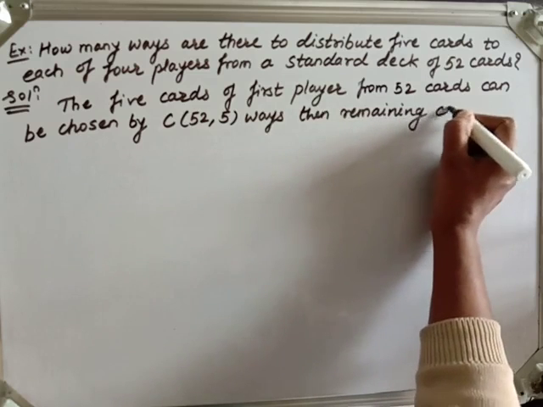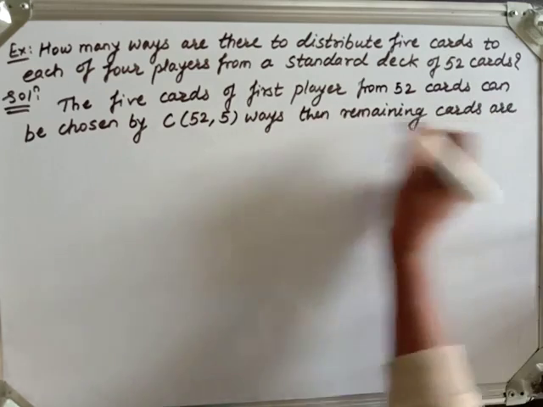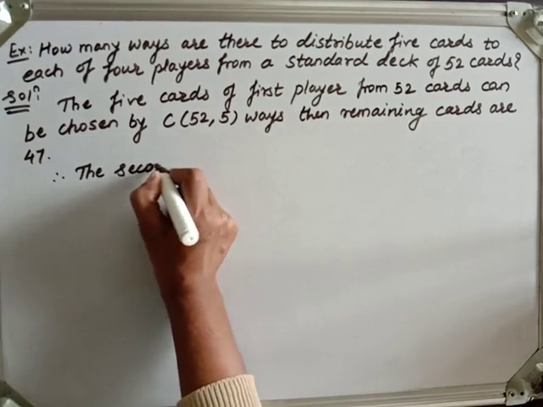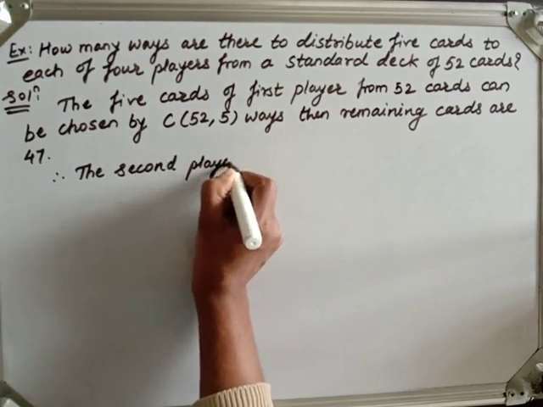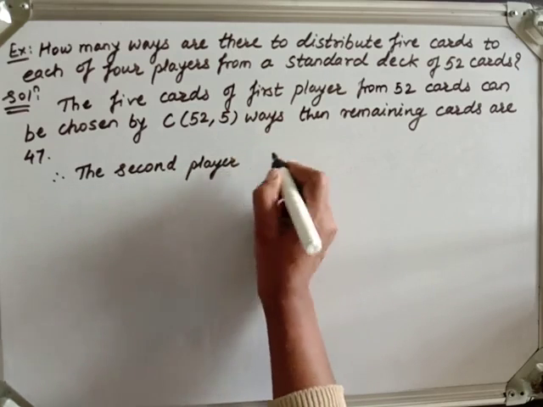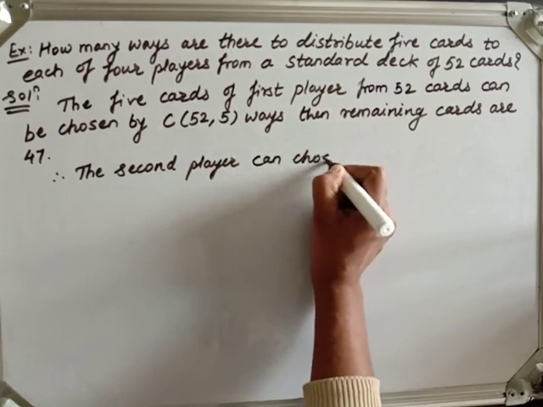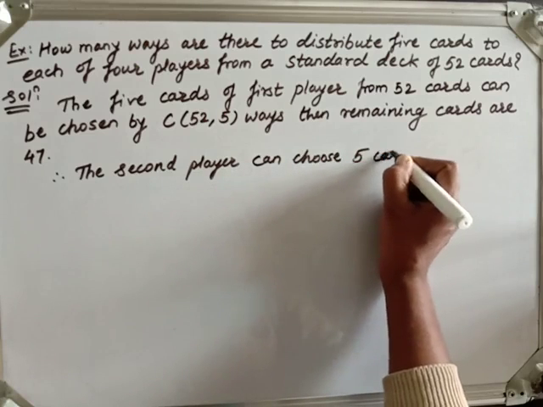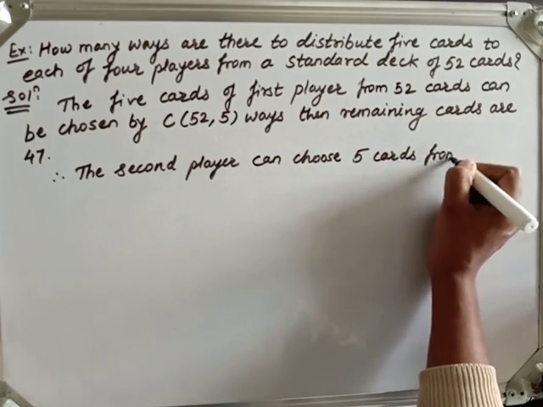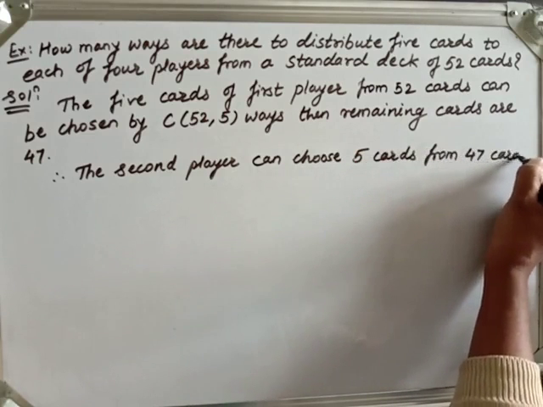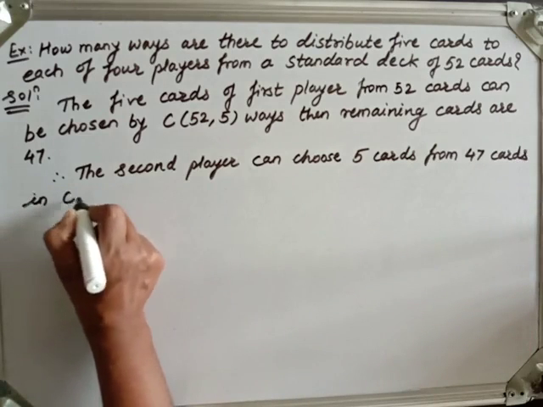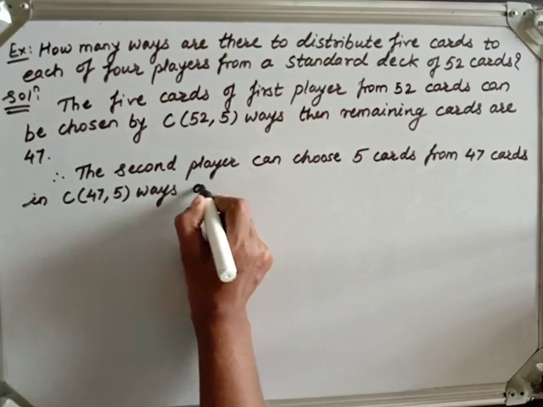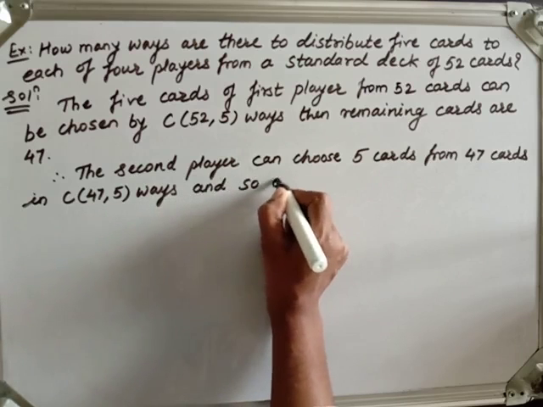Remaining cards are 47. Therefore, the second player can choose 5 cards from 47 cards in C(47,5) ways, and the same for the others, and so on.